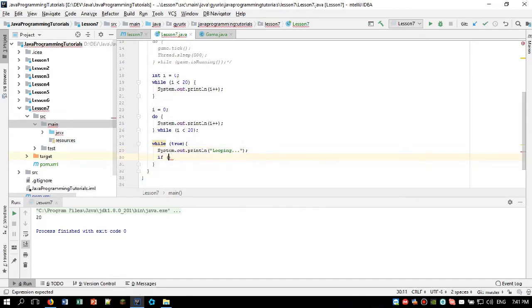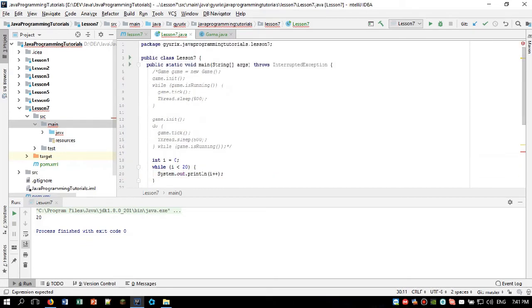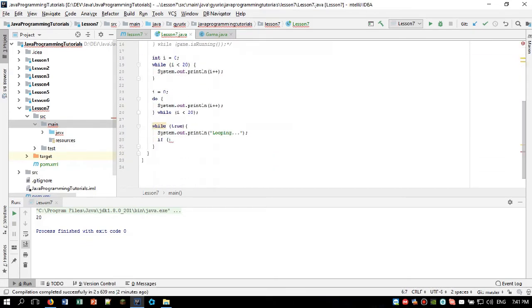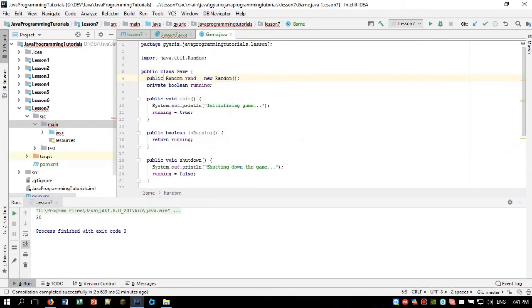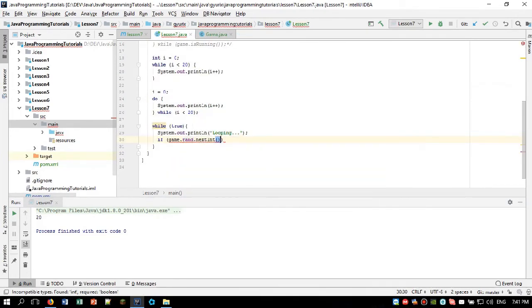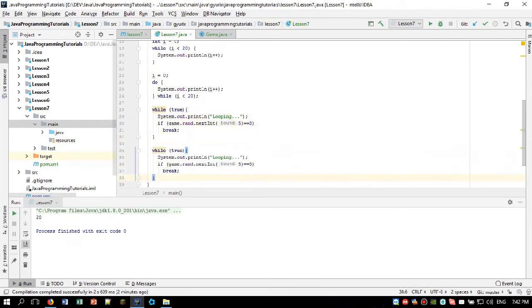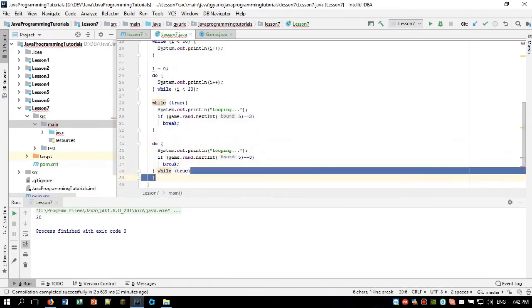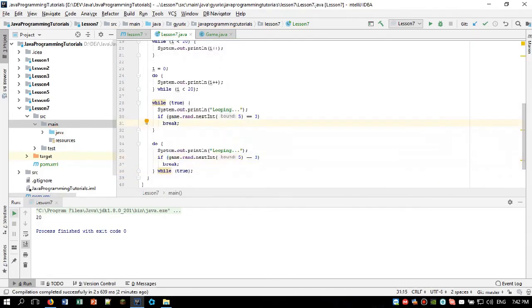We can do some trick here with the game. I'm trying to get the random of the game, and for doing that I need to make it public. In the next video I am going to explain what private, public and access modifiers are. So you will need to watch it to know all these things. So if the randomly generated number from 0 to 5 is 3, then we are going to break out of the cycle. As I said, break and continue work here too, so we can use them. I have already explained that break is breaking out of the cycle all the time, and continue is skipping the rest of the cycle, just like for the for loop.